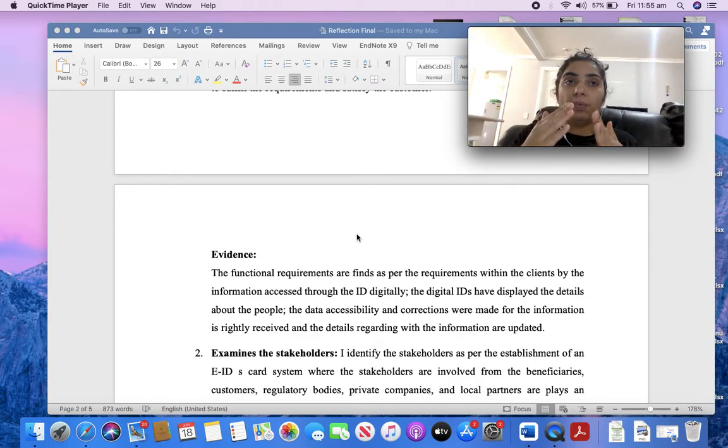So what evidence did I use? Before that, Aussie employees were using paper visiting cards. Now all that information has to be put into digitalization that uses the NFC and QR system, that is the evidence.